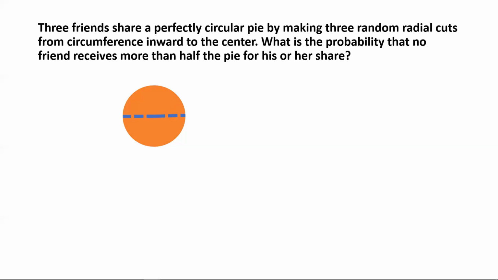Now we have the requirement that it shouldn't exceed half the circle, and the sector angle this is tracing out is actually 180 degrees or pi radians. So now if we get back to this particular cut, and since this is random, let's just represent the sector angle by theta.